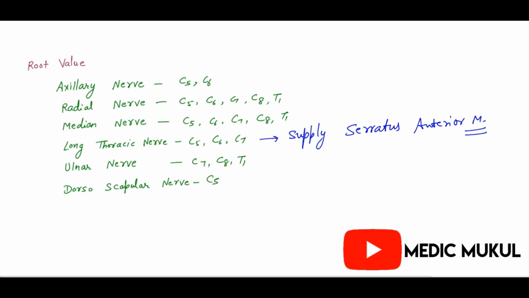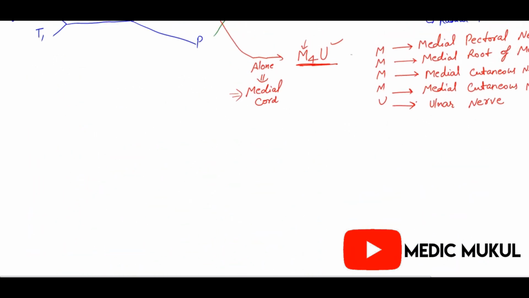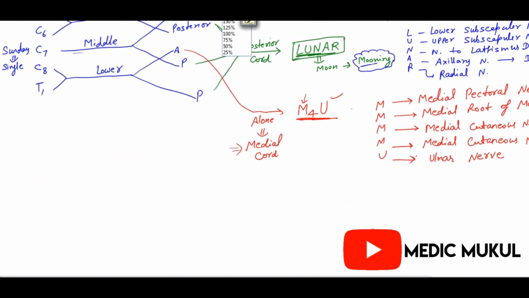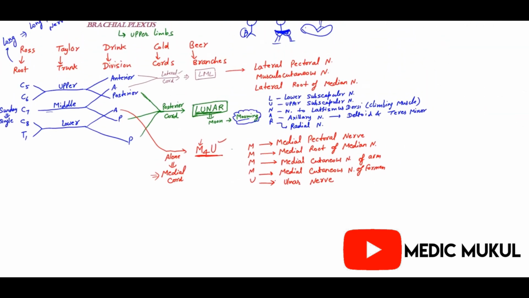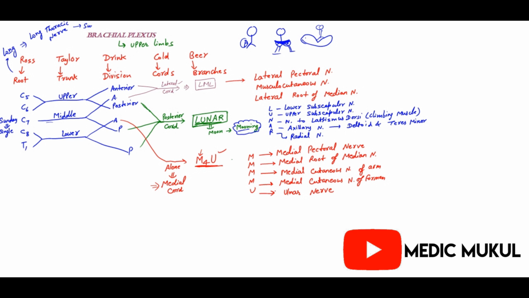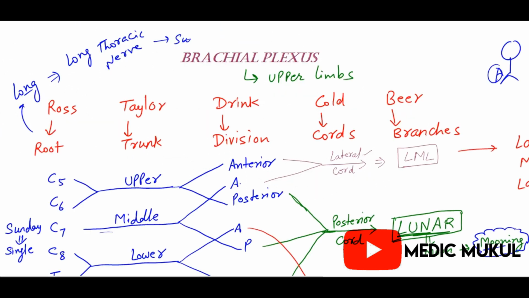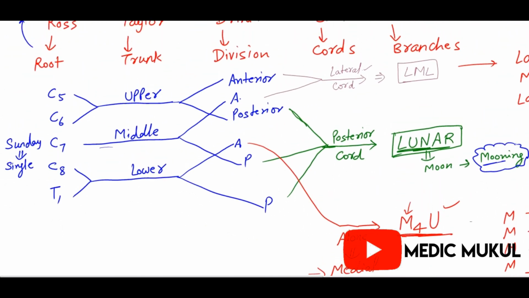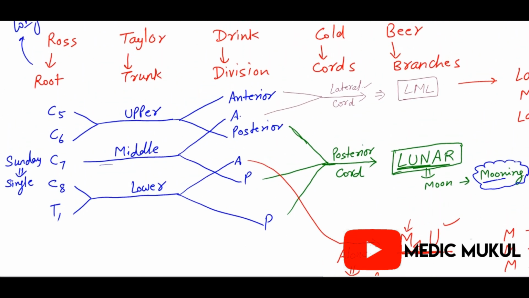Okay, now just remember this root value for all the nerves, and also remember this is about our brachial plexus. I hope everything is clear here, and if you have any doubts, you can write to me in the comment box. So that's everything here. This is about the nerves. Remember all the nerves, the cords, the trunks, roots, divisions, cords, branches. Remember everything about this. This is our brachial plexus.